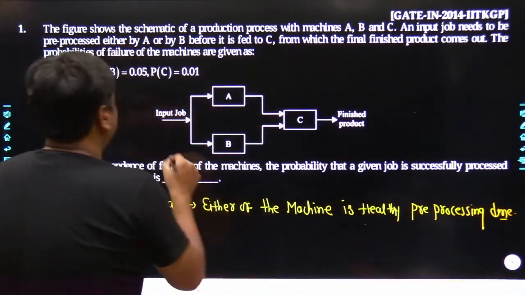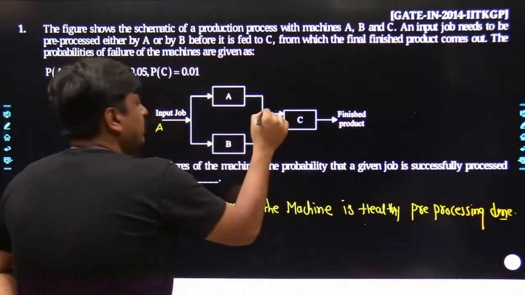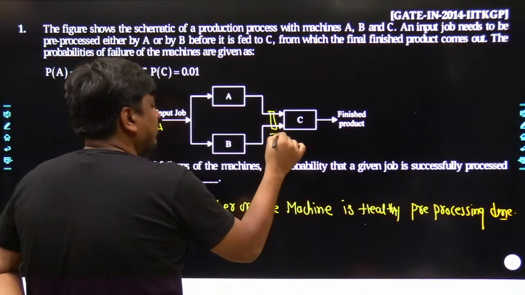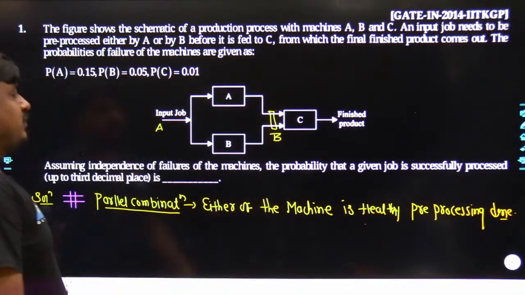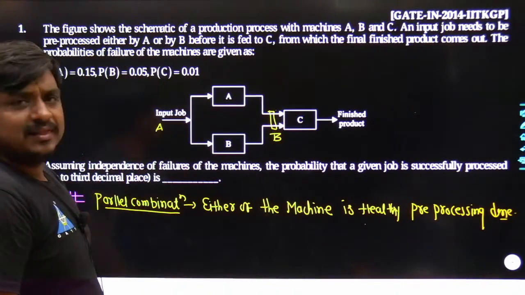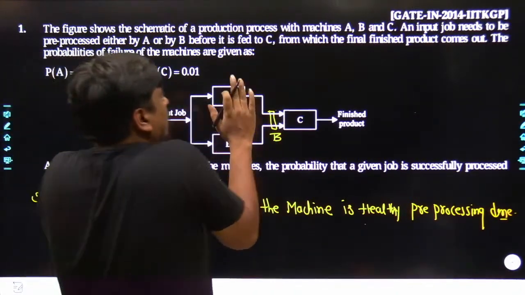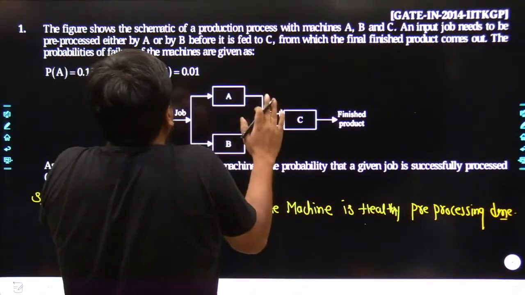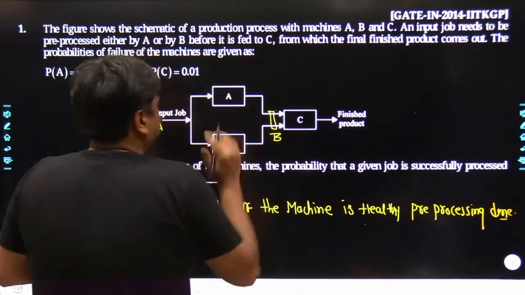Let's take this node as A and this node cumulatively as B. That means in between node A and B, if either of the machines is healthy, that's it, you are going to perform the pre-production in between A to B.